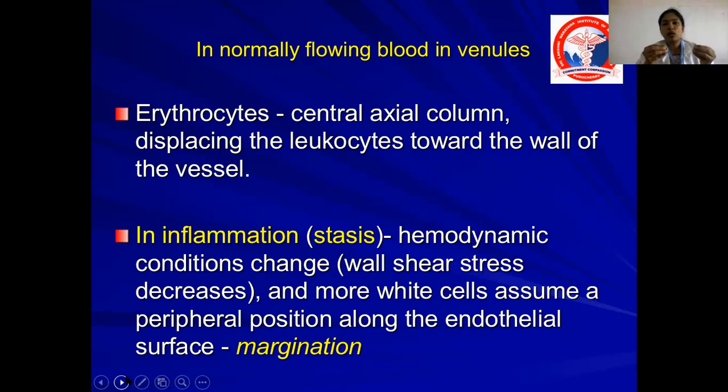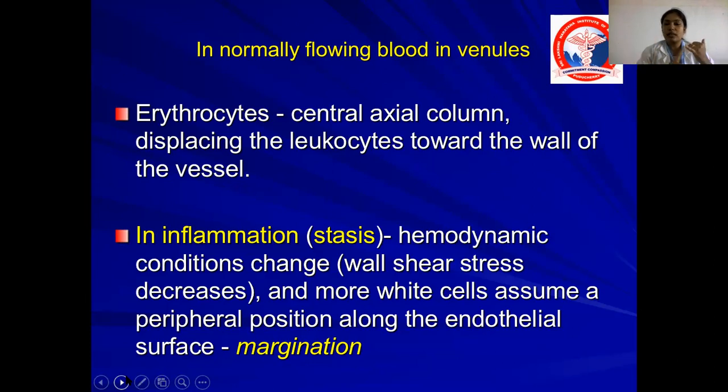What happens in case of inflammation? What have you studied in vascular changes of acute inflammation? There is vasodilation. Whenever there is vasodilation, there is leakage of plasma to the extravascular space. So the WBCs and RBCs in the center come to the margin of the blood vessels. Usually the WBCs are larger than RBCs, so they come to the margin.